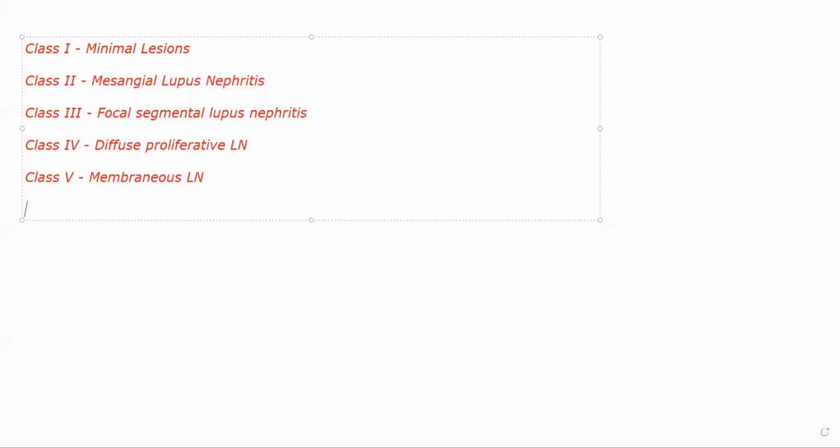Finally, class 6. This is sclerosing lupus nephritis. Now, this is equivalent to end-stage kidney disease. Okay, this is the last type of damage, and this is the worst type of damage that will occur in SLE, renal manifestations of SLE, and this is very close to chronic glomerulonephritis. The patient will here again need a kidney transplant.